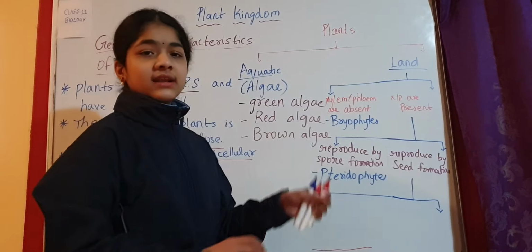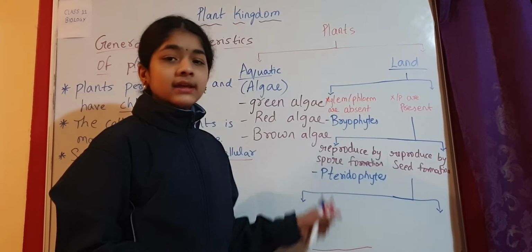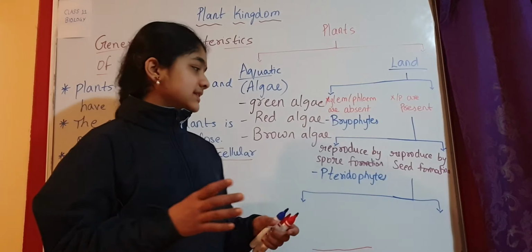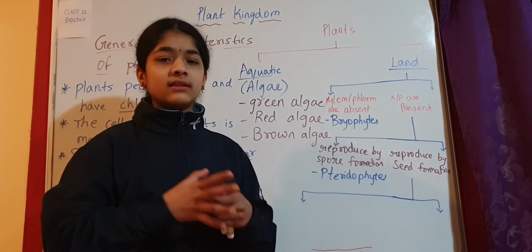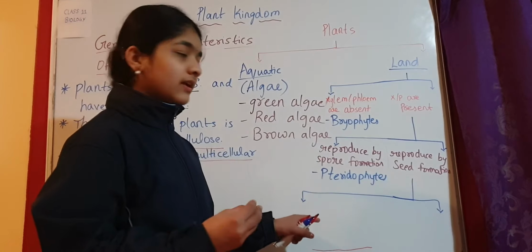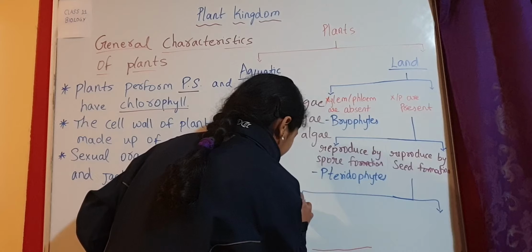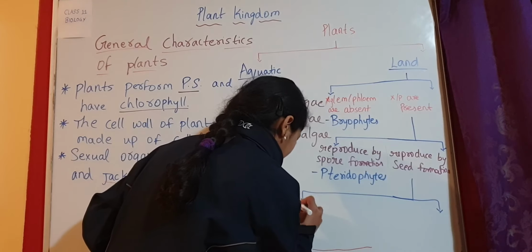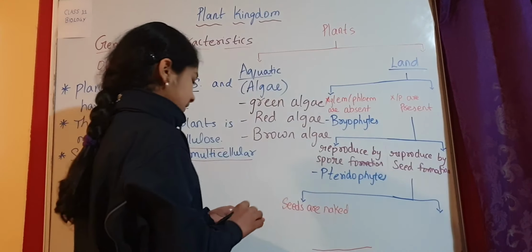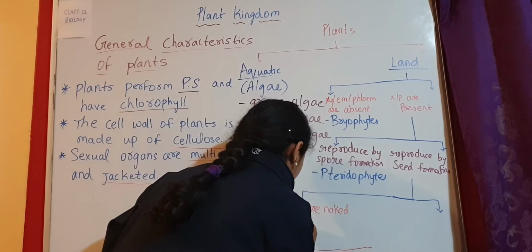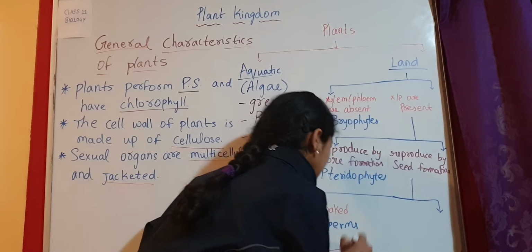Now this classification of the plants which reproduce by seed formation is on the basis of how the seeds are. So we know that they reproduce by seed formation, but how are the seeds? Are they naked, or are they covered in a fruit? So the first one is, if the seeds are naked, they are known as gymnosperms. The division is called gymnosperms.